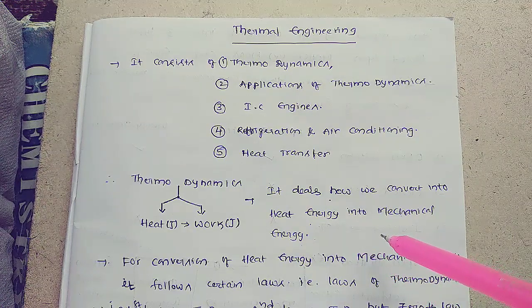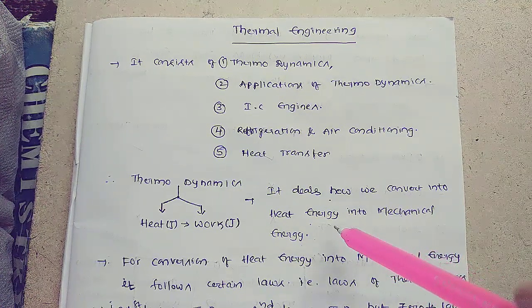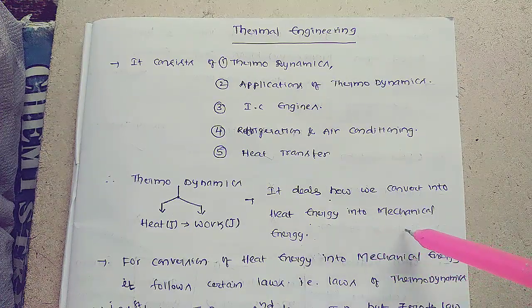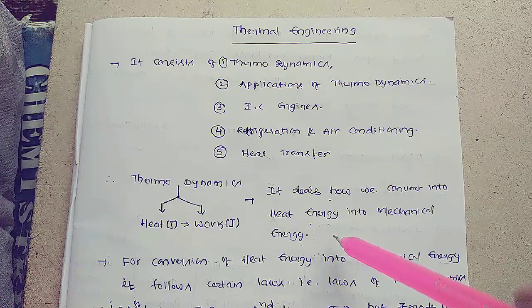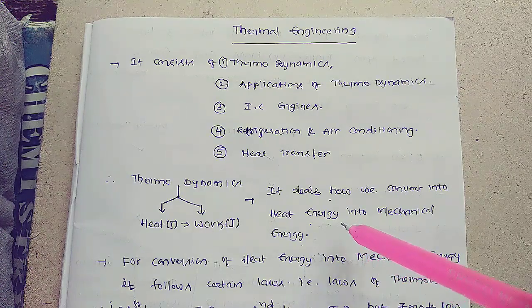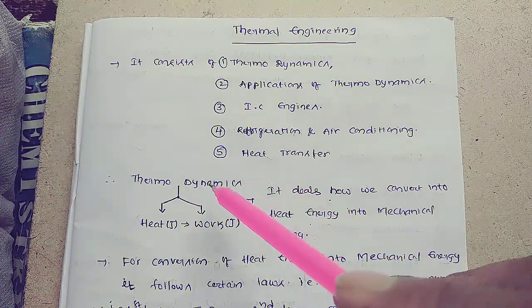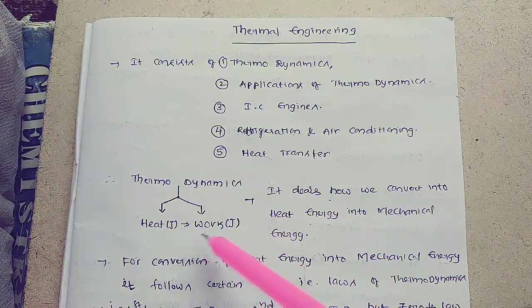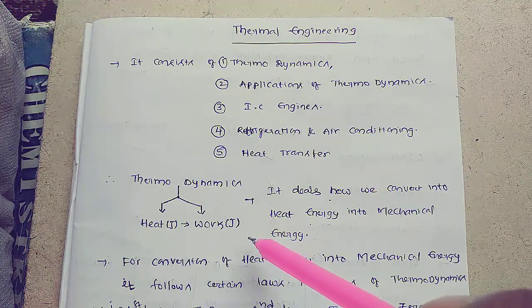Joule understood that heat energy can be converted into mechanical energy. This idea leads to thermodynamics, that is, how heat energy is converted into mechanical energy.